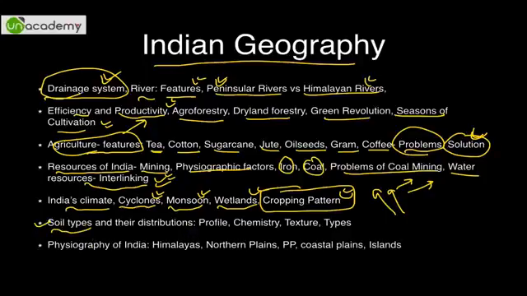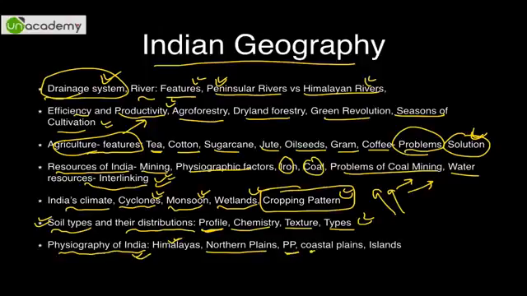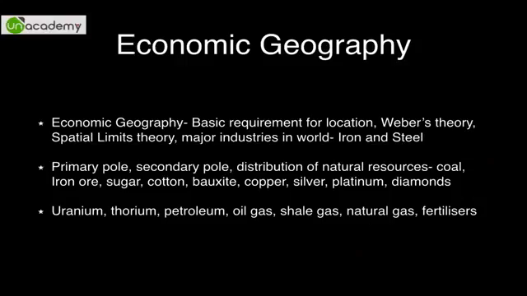Soil types I have already covered. Please watch the biodiversity videos and their distribution. Everything I have covered: profile, chemistry, texture, types, it is all covered. And finally, five types of physiography of India, that is Himalayas, northern plains, peninsular plateau, coastal plains, and islands. These are the five major types. People may classify them further also, like Western Ghats, Northeast region, they have forest and all. So they are also types, but major types are these only.